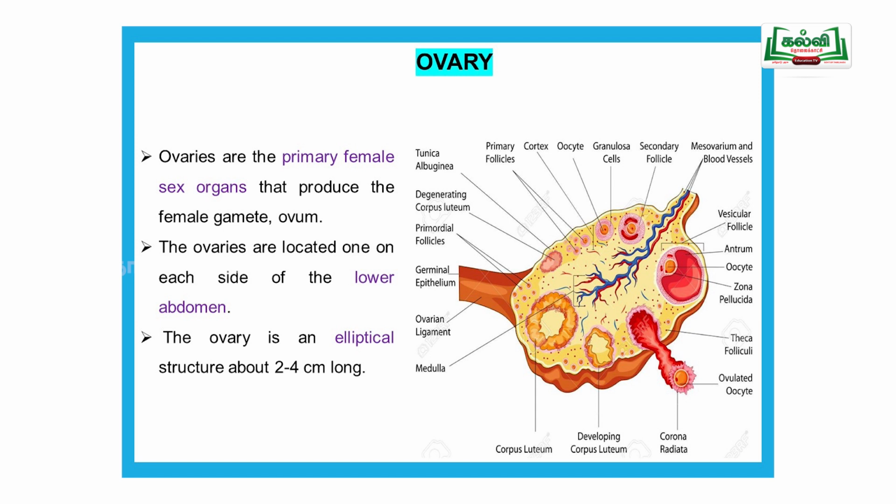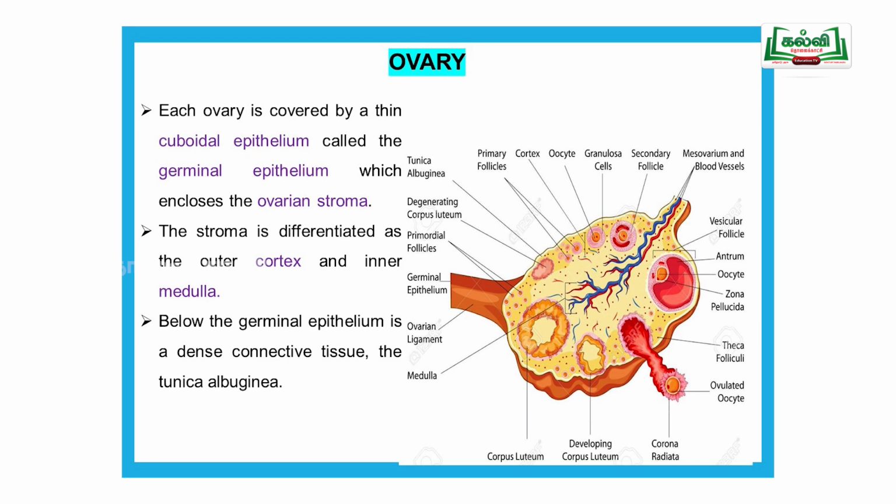Here only the egg is produced. It is present in the lower abdomen region, below the head and thorax. It is elliptical, or almost oval, in shape. The size of the ovary is 2 to 4 centimeters.